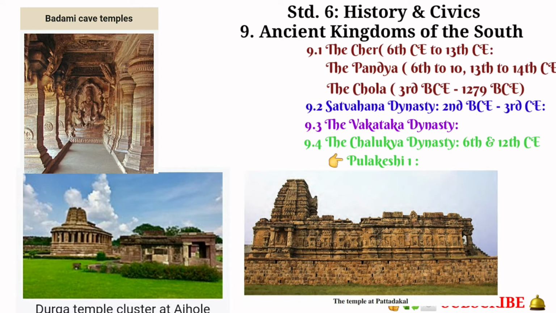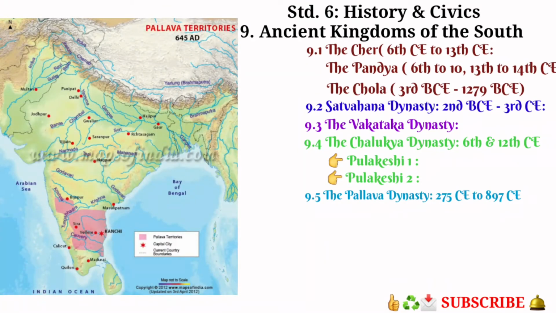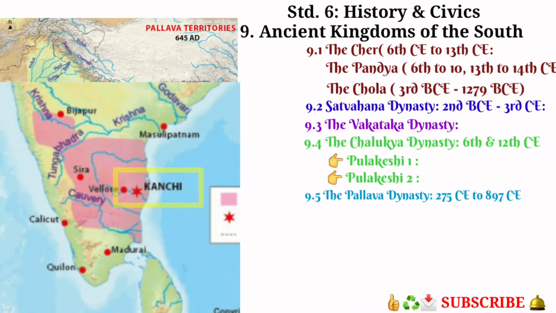Okay, students? Now we shall study 9.5, the Pallava Dynasty. Are you ready? Very good. The Pallavas were also a powerful dynasty in South India. This dynasty existed from 275 CE to 897 CE. Kanchipuram in Tamil Nadu was their capital.